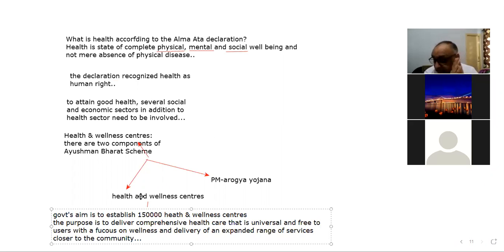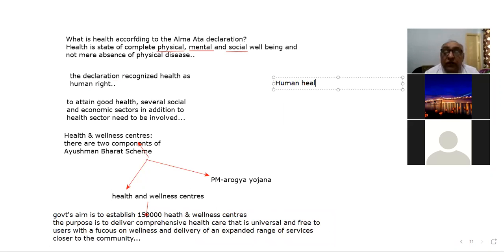According to it, human health is not isolated. Human health cannot be independent of the environment around him.